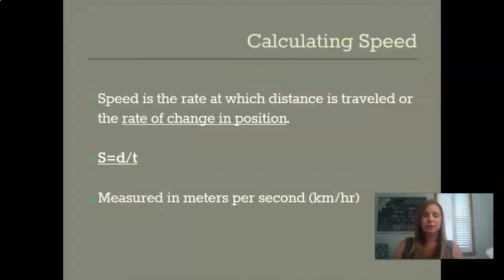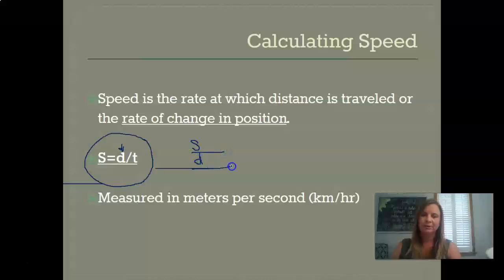So speed is what we use to describe motion, and one of the ways that we do that is by using this equation right here, which is speed is distance divided by time. So the D stands for our distance, which we talked about just a few seconds ago, and T stands for time. So normally I'll have you set it up like this, which you will love to hate, and I am terrible at writing with this little guy, is what I like to call a T-chart.